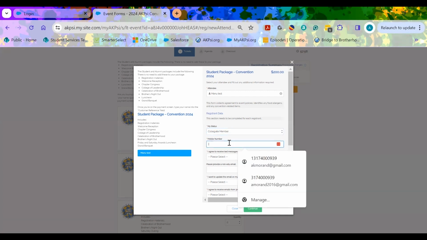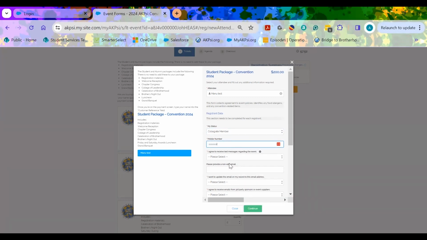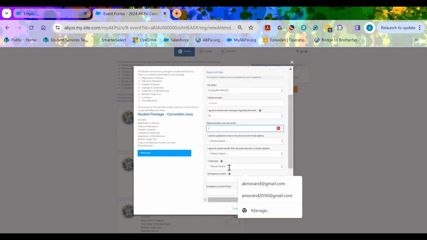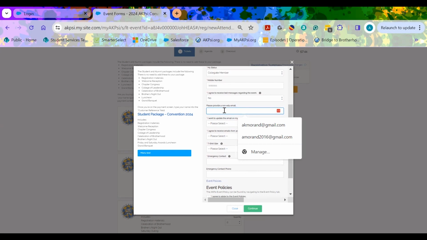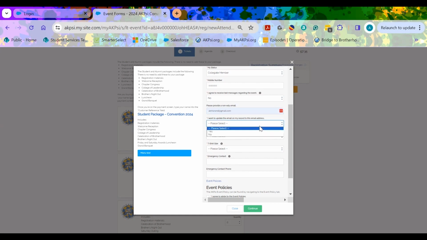Once you've chosen your status, please include your mobile number for your records. You can also choose to receive text messages regarding the event. We also ask that you include a personal email that is a non-edu email. And another question for if you'd like to update that email to your record.